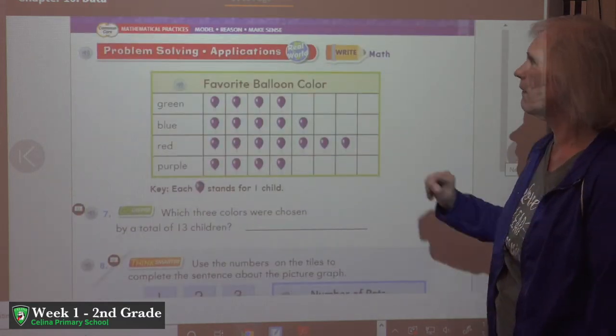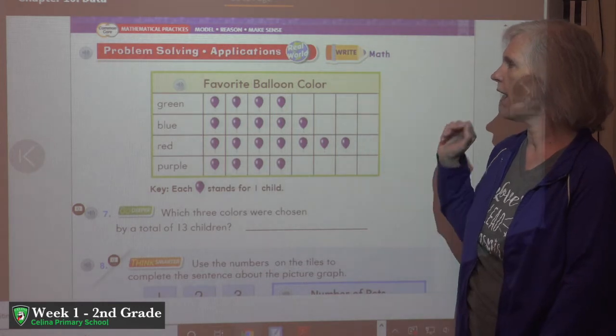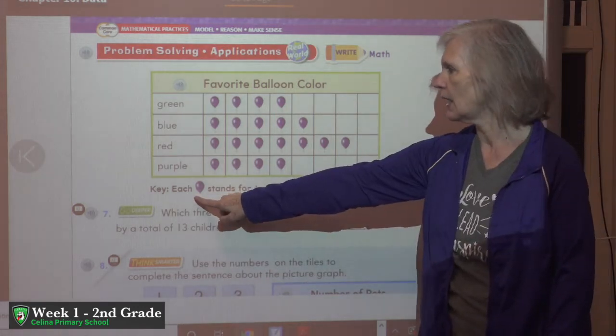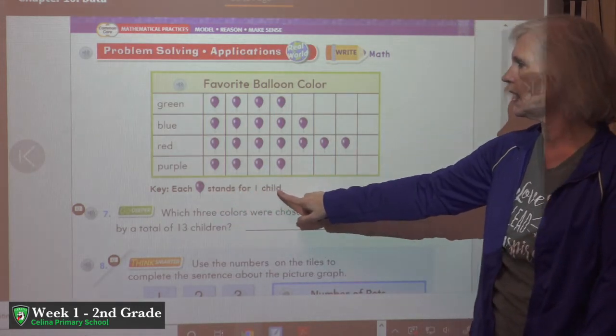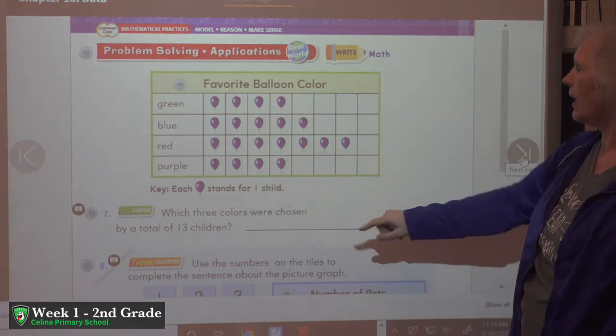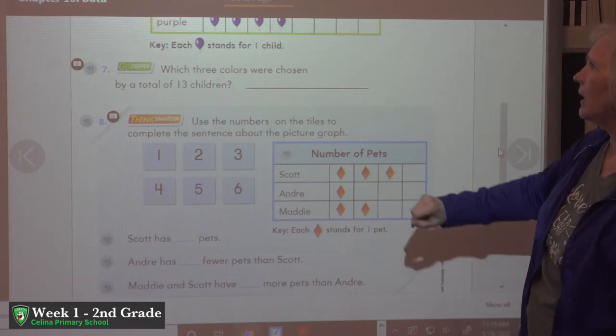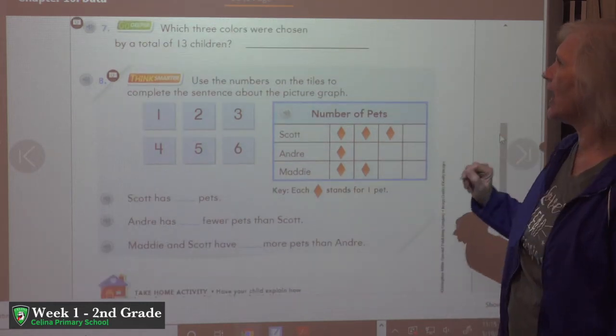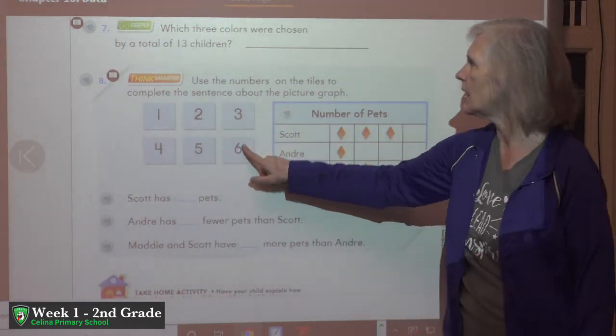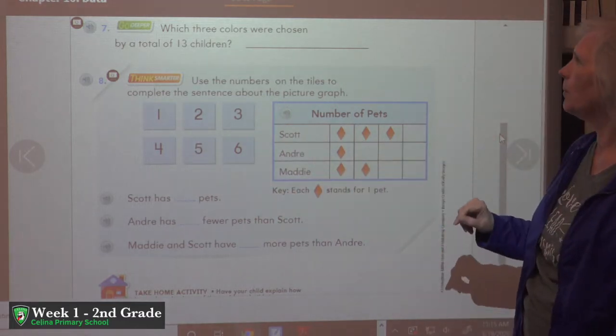All right, we have our favorite balloon color picture graph on this one. And this key tells us that each picture of a balloon stands for one child. And then we have some questions to answer about that. Question number 7.